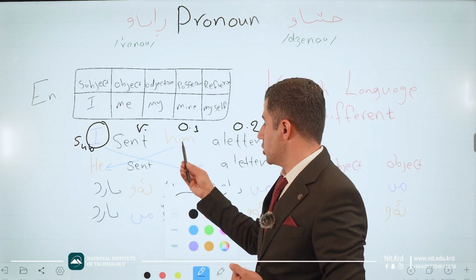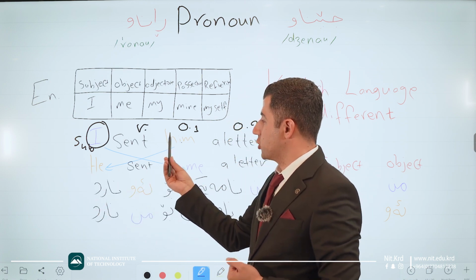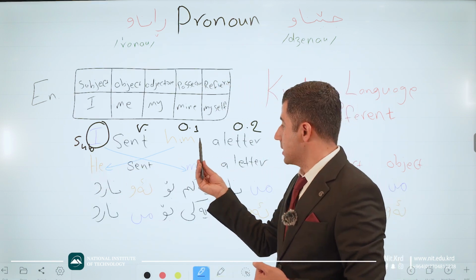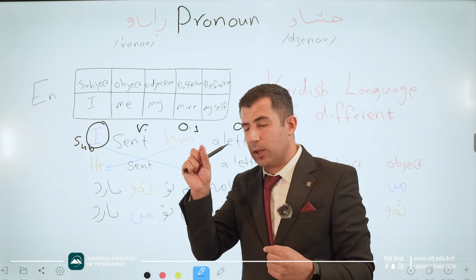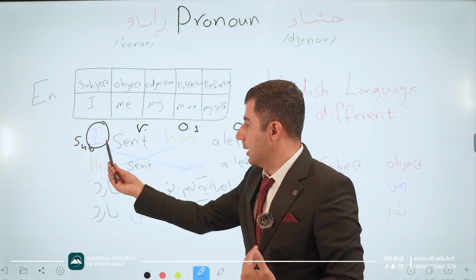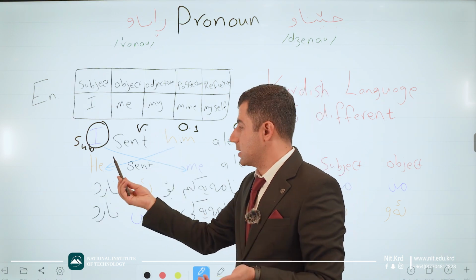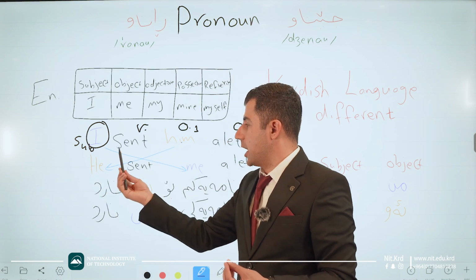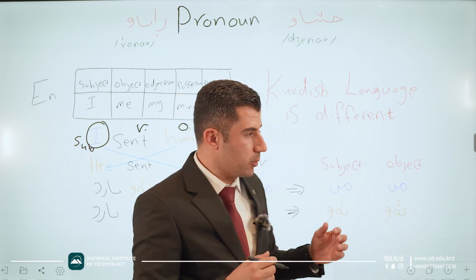If we change the position of object to become a subject, if you have a look, him will change to he and I will change to me. Because when we have the position of object, the style or the letters of writing down this pronoun will change. Have a look. I become me, and him in the object when comes into the beginning of the sentence and becomes a subject, it changes to he. But in Kurdish is not the same. How? Just let me show you this one.